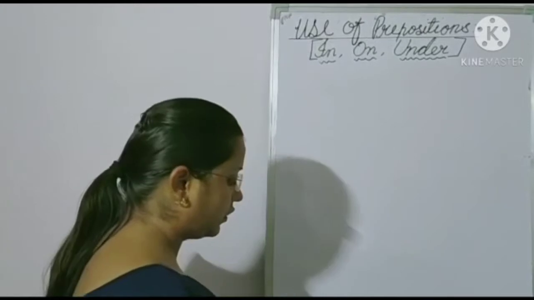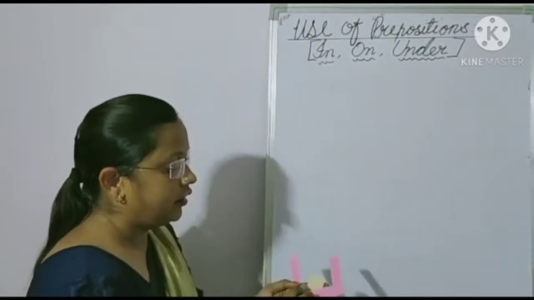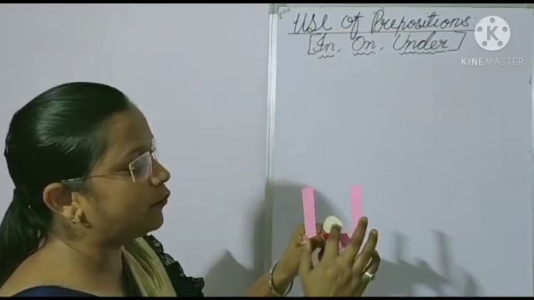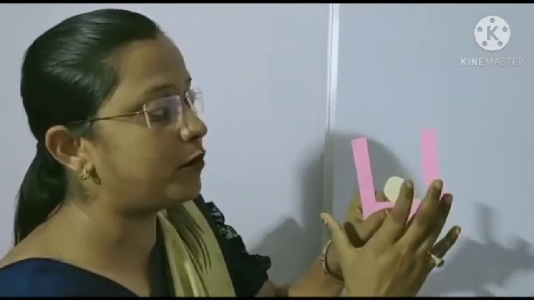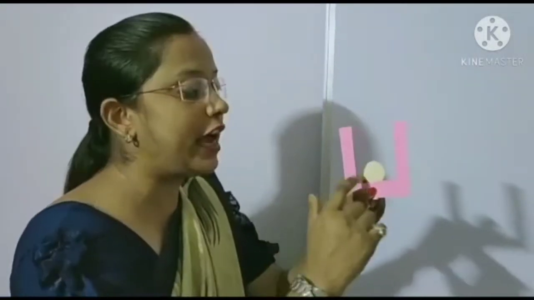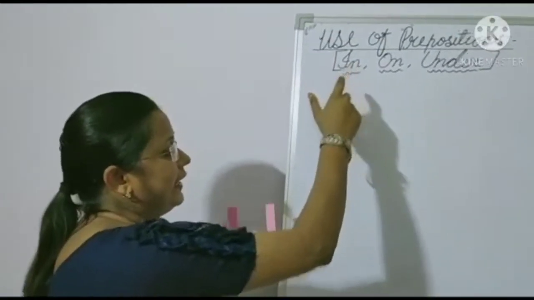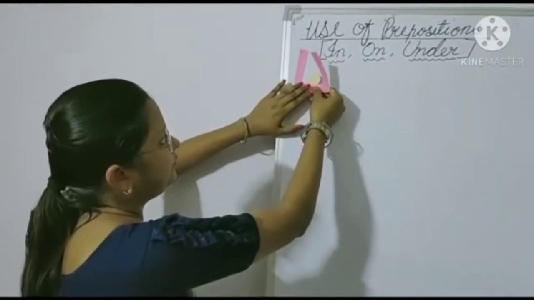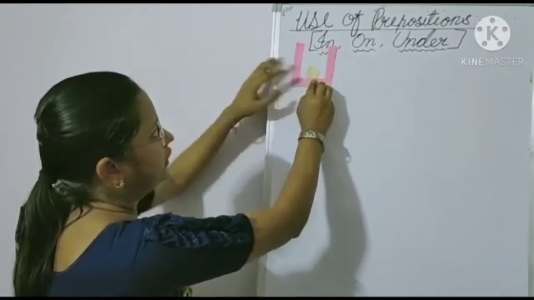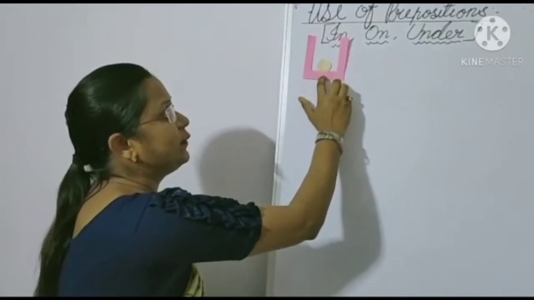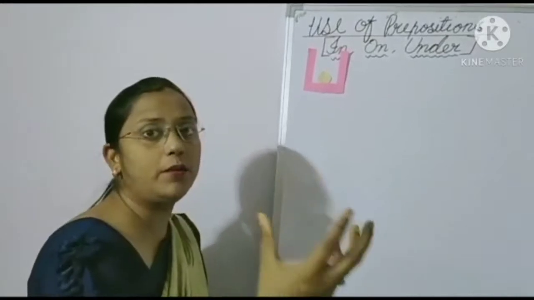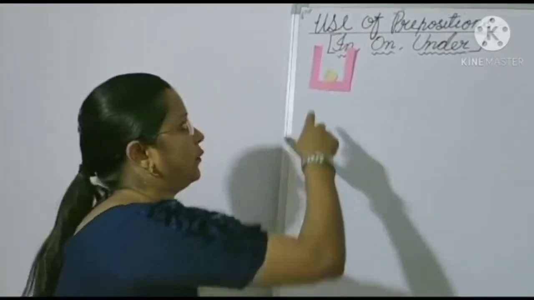Okay, now see children carefully. This is a box and this ball is in the box. Box के अंदर है ना. अगर कोई भी ऑब्जेक्ट किसी चीज के अंदर होता है, then we have to use in. हम लोग किस वर्ड का यूज करते हैं? प्रीपोजिशन in. See carefully. The ball is in the box. Ball box के अंदर है.